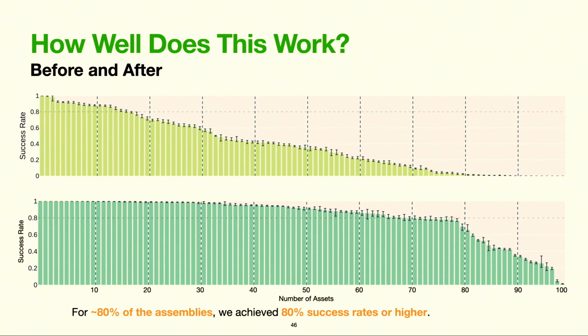So how well did this method work? Above, you see the original distribution of success rates, and on the bottom is the new distribution, which ultimately hit our milestone of, again, 80% success rates on 80% of the assemblies.